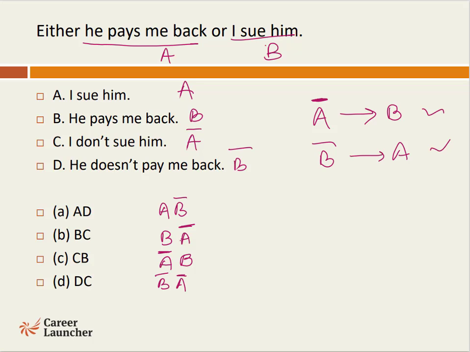Now look at the possible outcomes. First we need a negation, then we would know the second event has definitely happened. That we can see happening in option C. Event A has not happened, that is leading us to believe that for sure event B must have happened. So our answer is option number C.